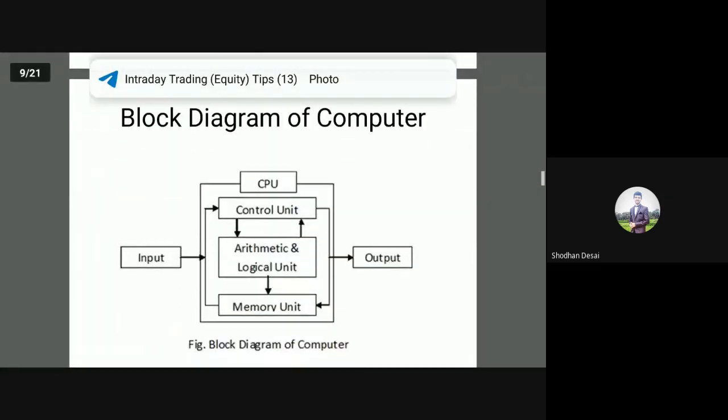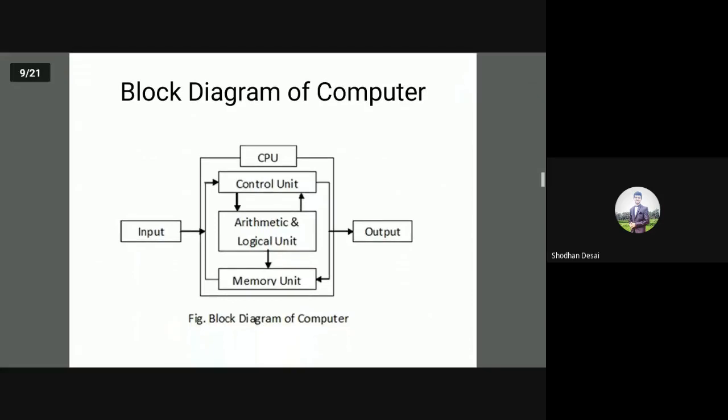Next, we will see the block diagram of computer. So all of us are aware of computer, is it not? Which are the different blocks of computer? We have input block, a keyboard or a mouse to enter the data. Then we have the intermediate blocks such as arithmetic and logical unit to perform the arithmetical operations and logical operations. Memory unit, it may be a RAM memory or ROM memory to store the information.